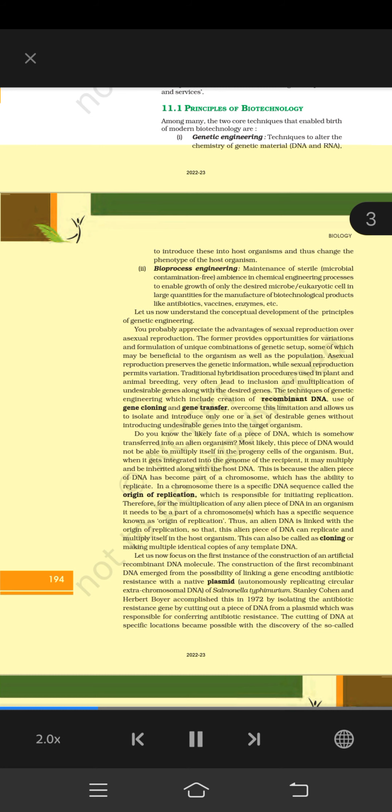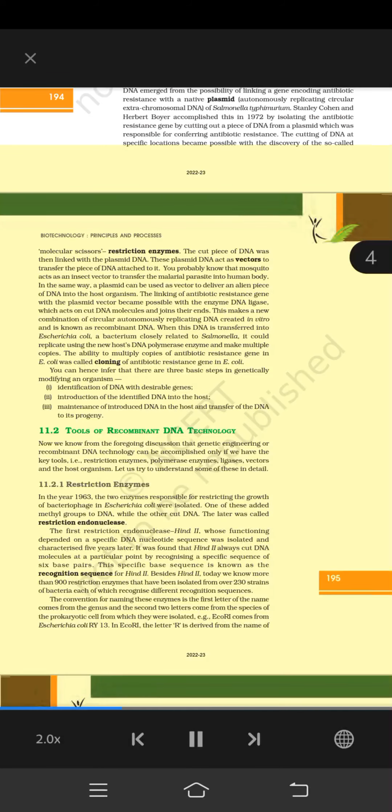The cutting of DNA at specific locations became possible with the discovery of the so-called molecular scissors, restriction enzymes. The cut piece of DNA was then linked with the plasmid DNA. These plasmid DNA act as vectors to transfer the piece of DNA attached to it. You probably know that a mosquito acts as an insect vector to transfer the malarial parasite into the human body.